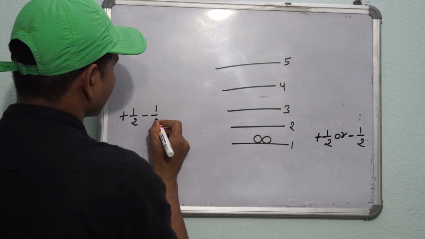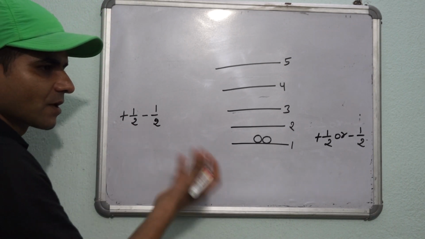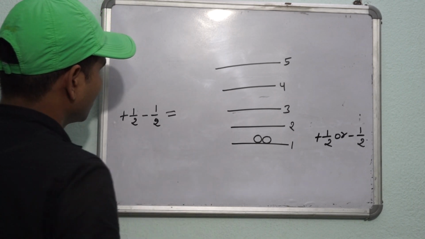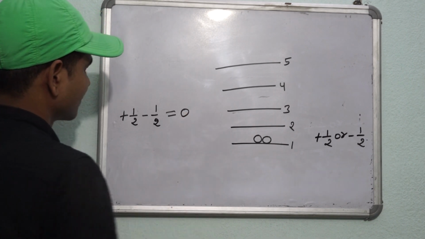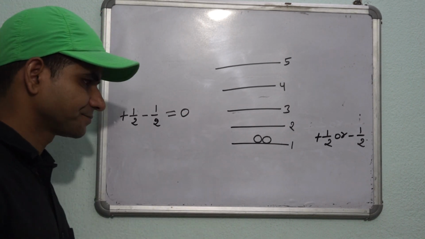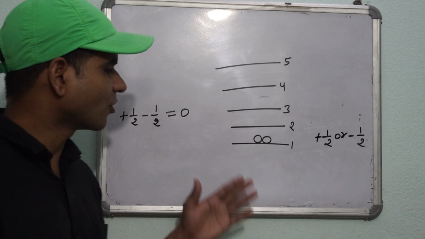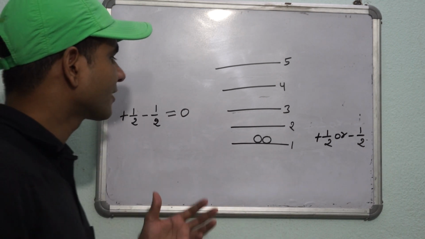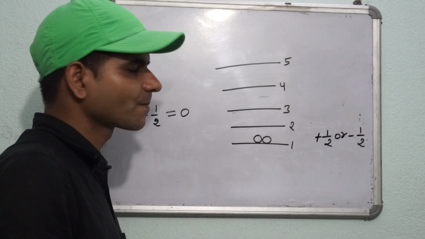Both protons will pair up with each other. Therefore, the net spin value would be 0. Got it? Okay. Now, the net spin value of both protons is 0. Therefore, the net spin value of the nucleus would be 0.